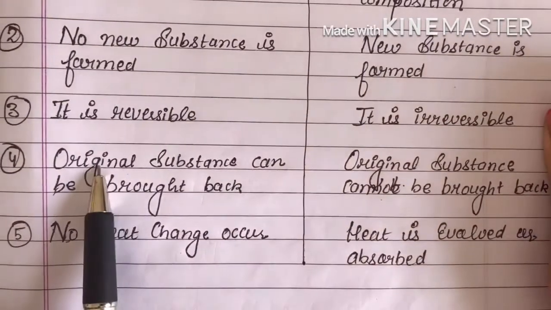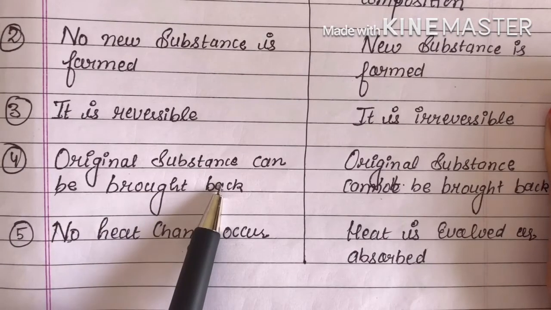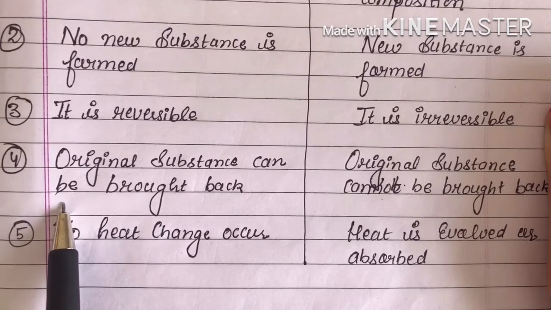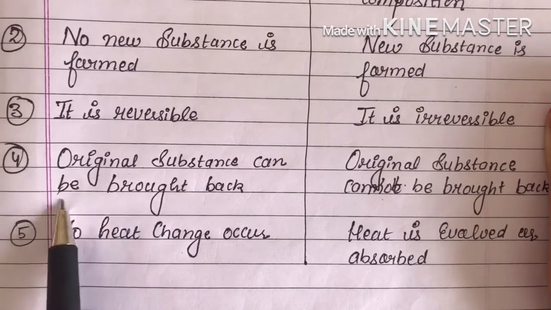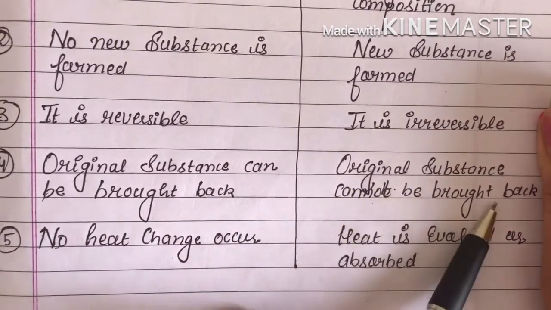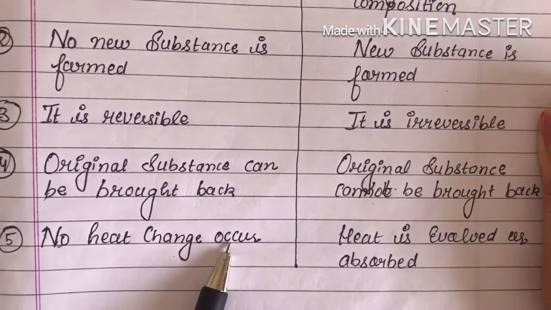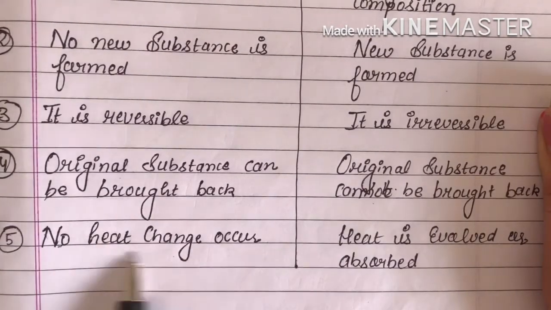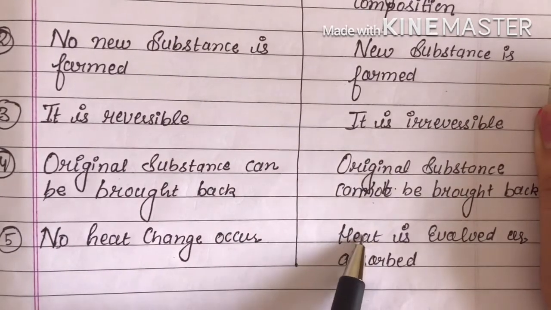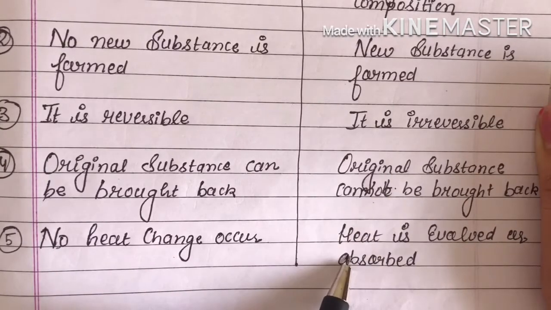Next point is whether original substances can be brought back. In physical change, you can get the original substance, like if you start from a solid like ice, then you can again get the ice. In chemical change, the original substance cannot be brought back. Next, in physical change no heat change occurs. But in chemical change, sometimes heat is evolved and sometimes heat is absorbed.